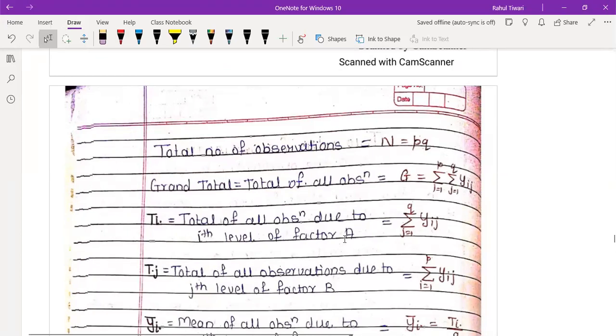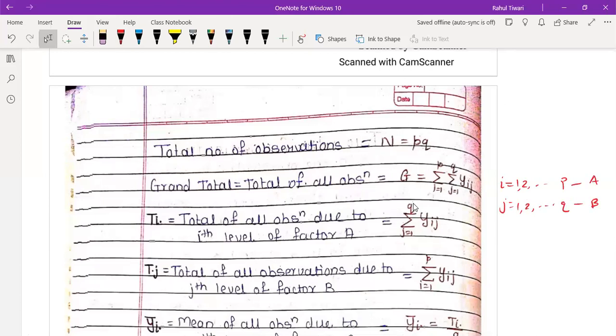But now you have to understand using the two factors. So when I say grand total, that means the number of observations, you know it is n into p into q. Grand total, you are already knowing because i is running from the two concepts. यहाँ पे आपको ध्यान रखना क्या? i is working from 1 to p and j is working from 1 to q. This is for factor A, this is for factor B.